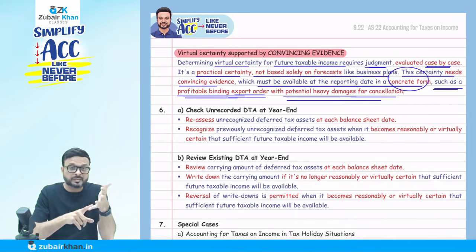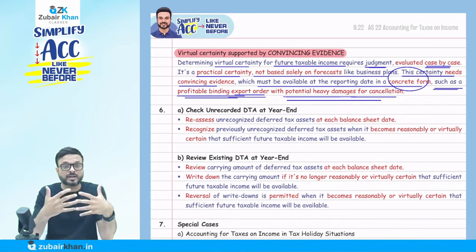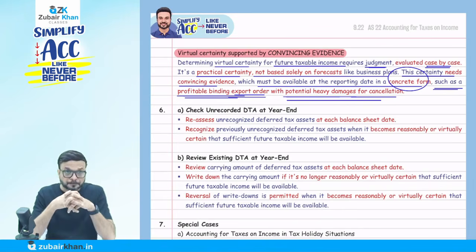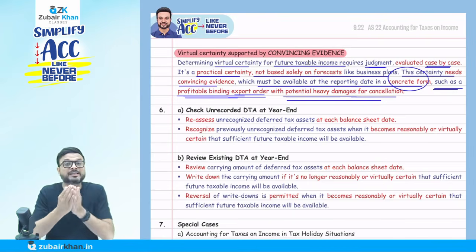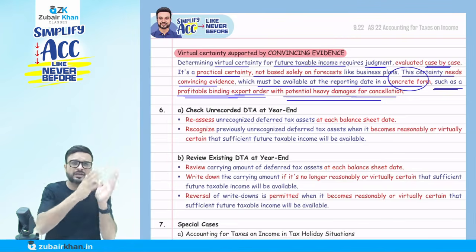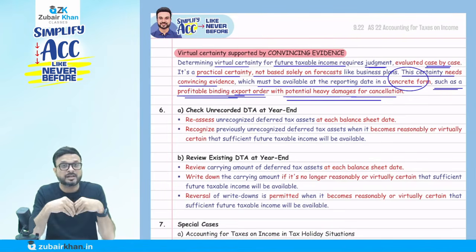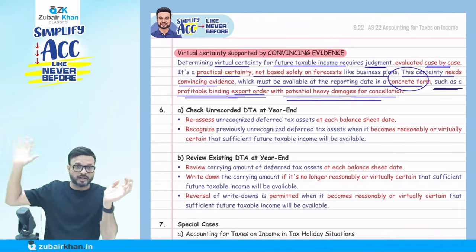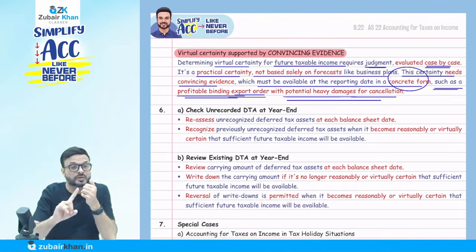Now what is concrete evidence? What would be convincing evidence here? I have an export order, and it is binding. I have to deliver, otherwise there will be a heavy penalty. It's an agreement. When I export, I will make a profit. So I can show that I have an export order.